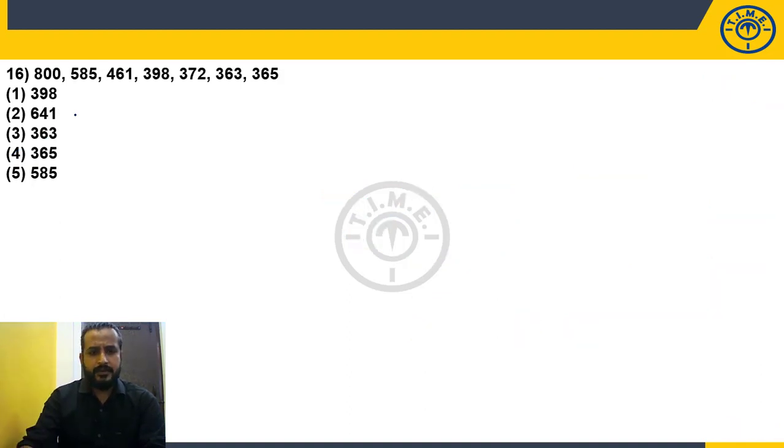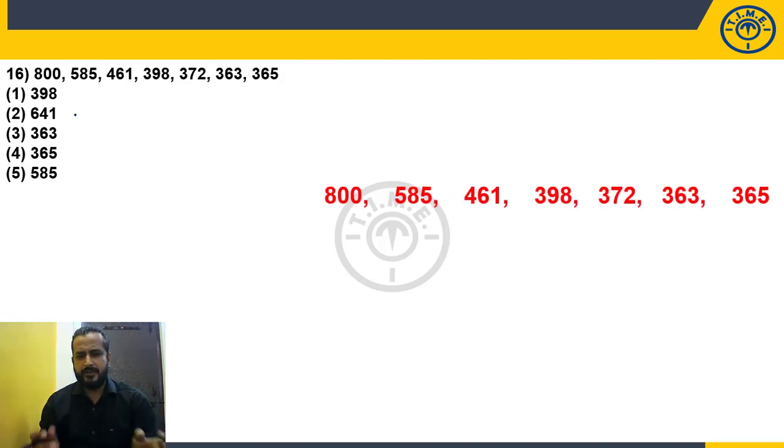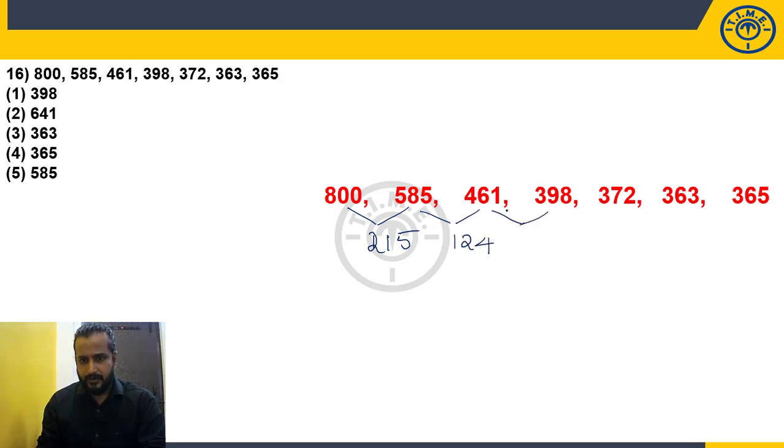800, 585, 461, 398, 363, 365, 372, 363. There is a small difference between the numbers, right? Well, let's check it. 800, 585, how much difference is it? 125? No. It is 215. I'm sorry, 215. Okay. 585, 461, 124. 461, 398, 63. 398, 372, it is 26. Fine.